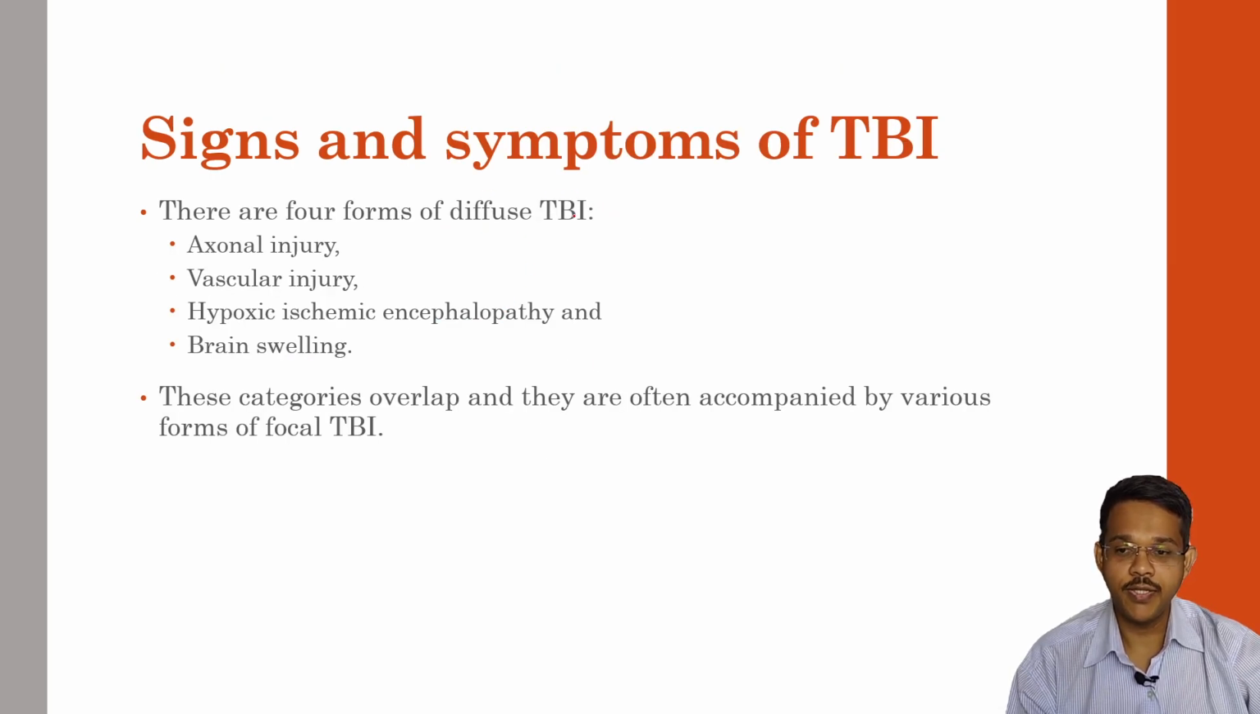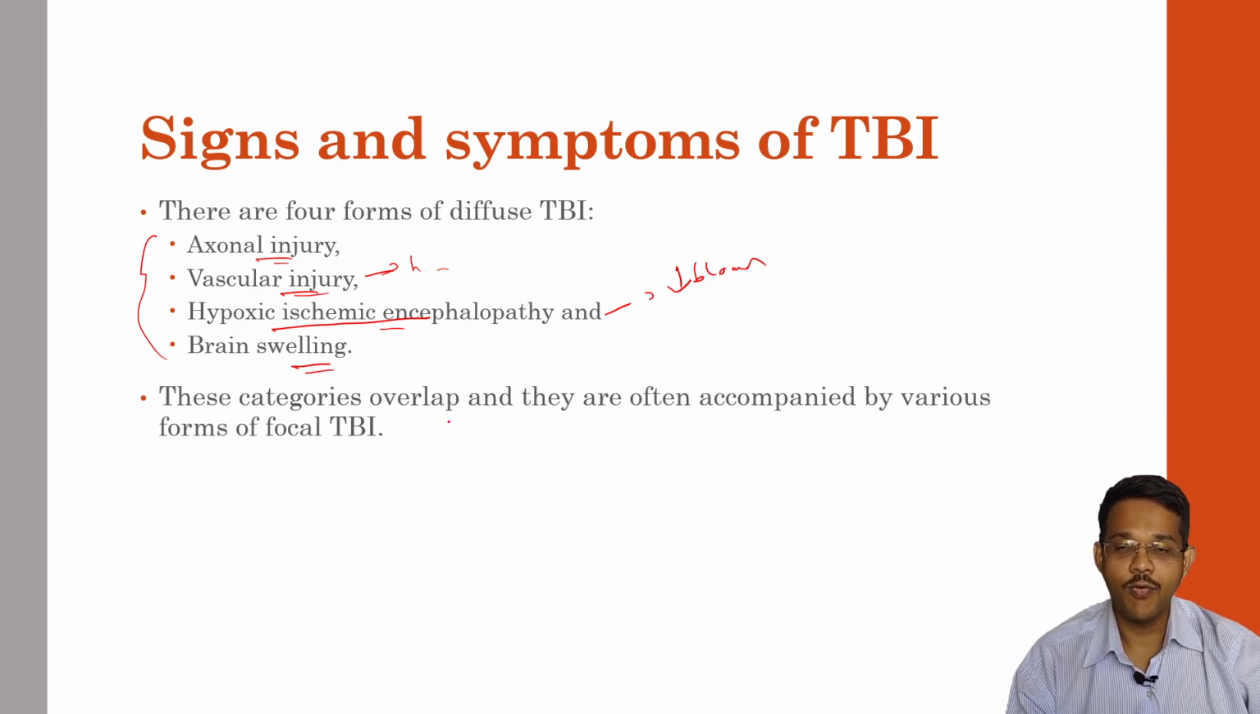Salient symptoms of traumatic brain injuries. There are mainly four forms by which brain injury may occur. One is axonal injury, that is, the axons get injured. Vascular injury may lead to hemorrhage and compression or edematous injuries. Hypoxic ischemic encephalopathy, where there is a decrease in blood supply to the brain, leading to nerve damage and ischemia. Or there may be brain swelling, where interstitial fluid gets accumulated in the brain tissue, and the brain may swell. So these four forms may be there in traumatic brain injuries.